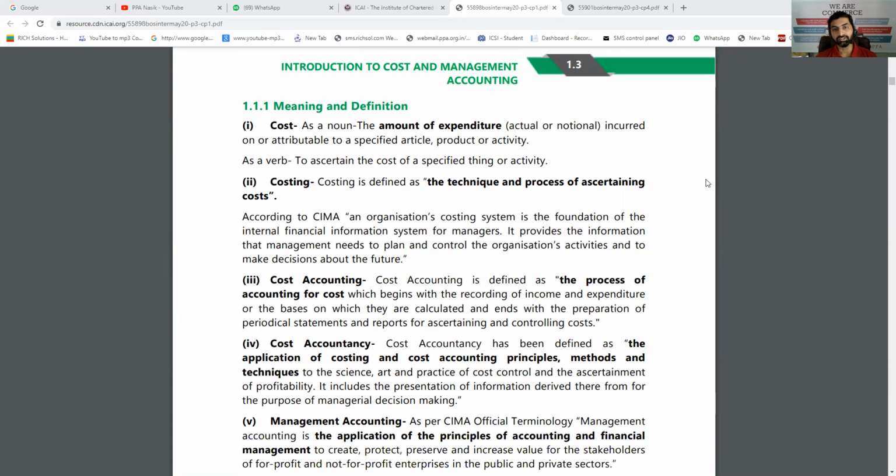Costing. Costing is defined as the technique and process of ascertaining the cost. What is the process? How do you calculate the cost? That is called costing. That means preparation of a cost sheet is costing.